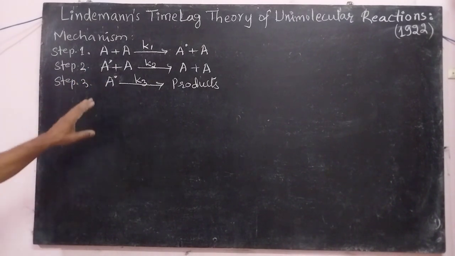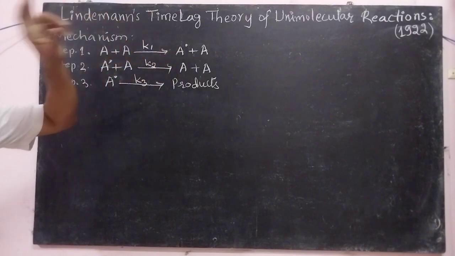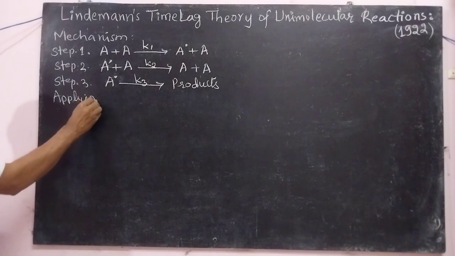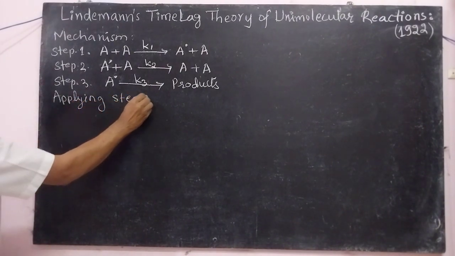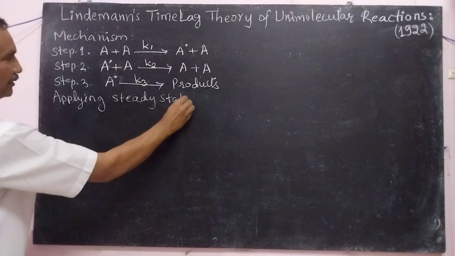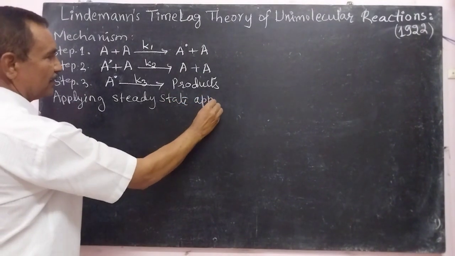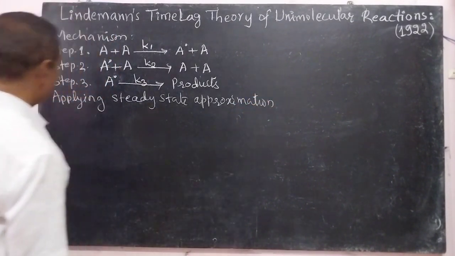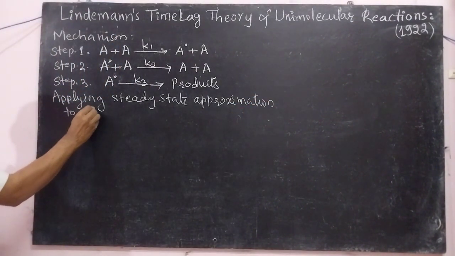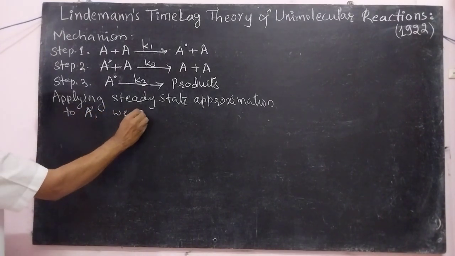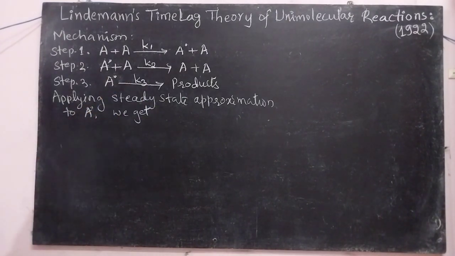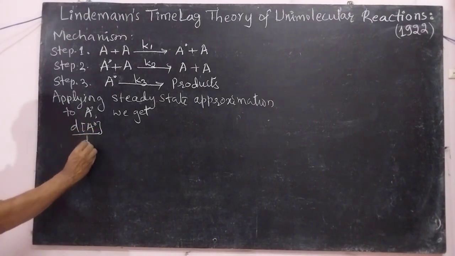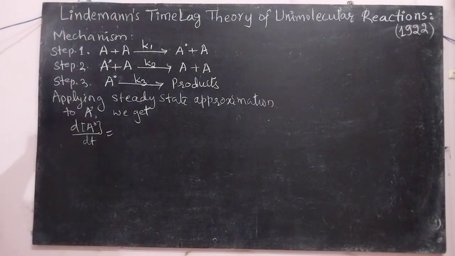We can apply the steady state approximation to this species, that is, applying steady state approximation to A star, we get d[A star]/dt at a particular period.